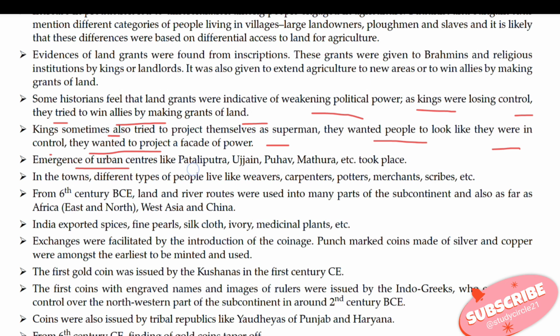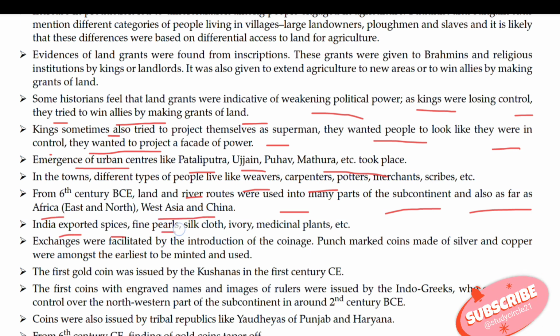Emergence of urban centers like Pataliputra, Ujjain, Puhar, Mathura, etc. took place. In the new towns, different types of people lived, like weavers, carpenters, potters, merchants, scribes, etc. From the 6th century BCE, land and river routes were used into many parts of the subcontinent and also as far as Africa, East and North, West Asia and China. India exported spices, fine pearls, silk, cloth, ivory, medicinal plants, etc.